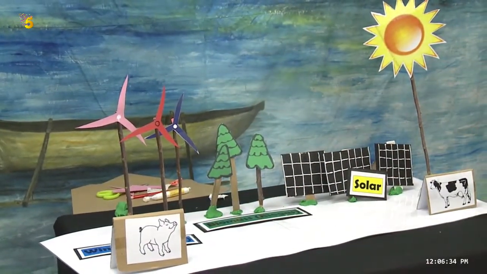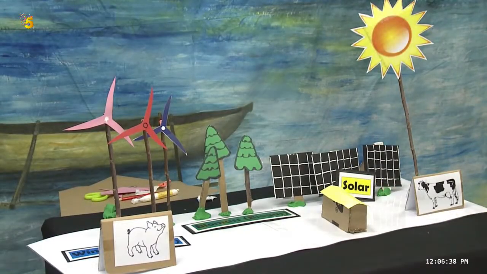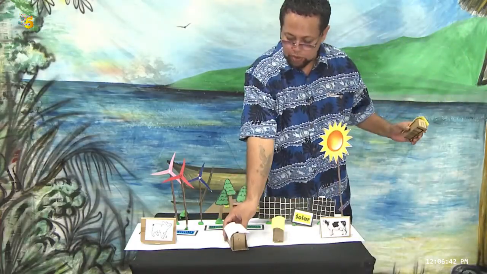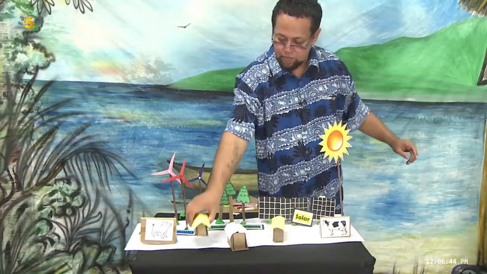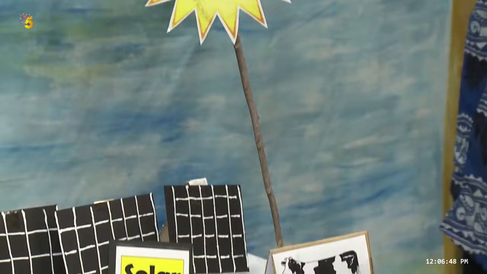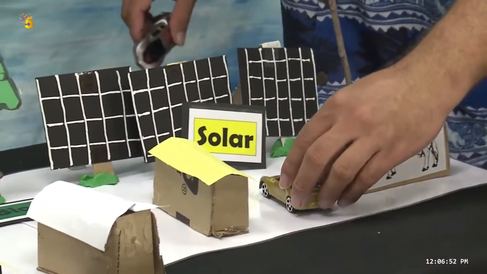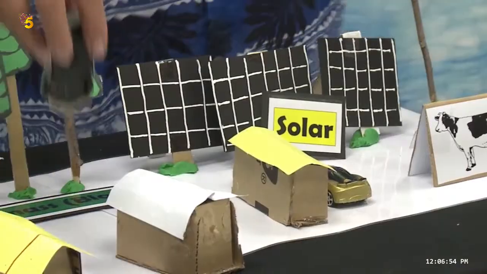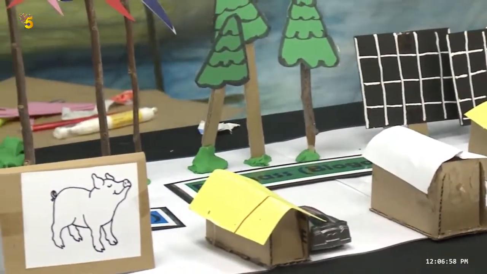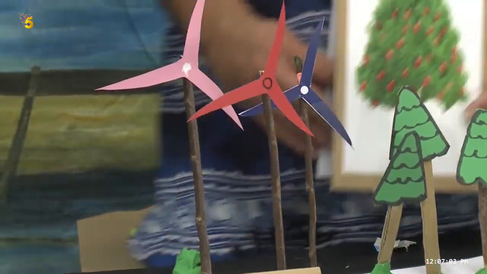And of course some houses where people live. And how about the vehicle? There's a family car here, and another plant somewhere at the back.